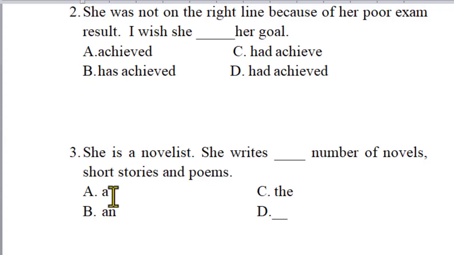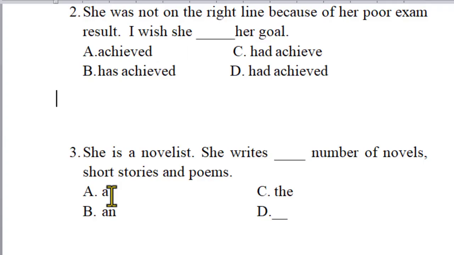If you use "a number of", it shows multiplicity of something, multiplicity of the nouns, multiplicity of the events. If you use "the", it doesn't show multiplicity, but rather shows an individual number. So "the" is not the right definite article here. From this context, "a number of novels".